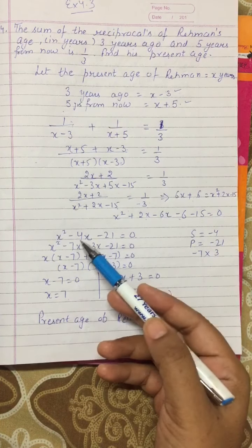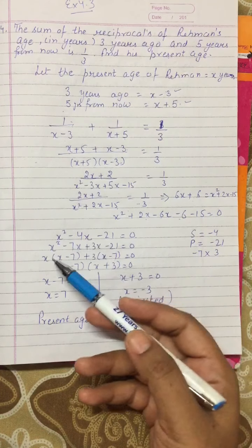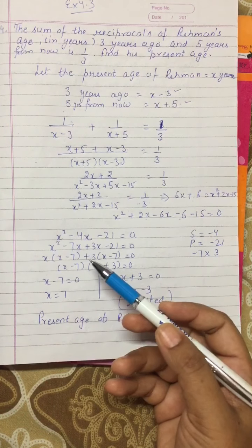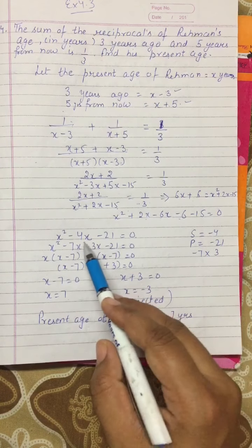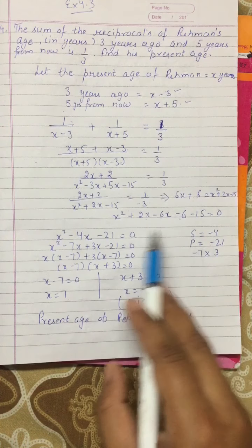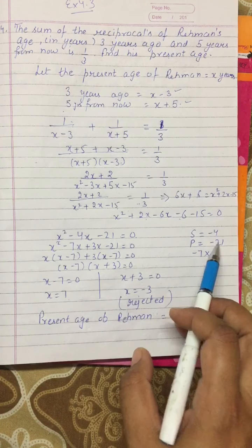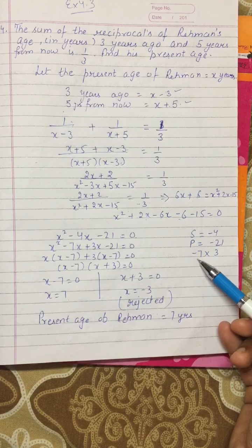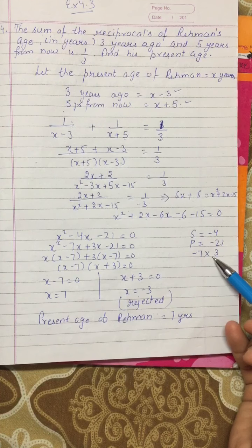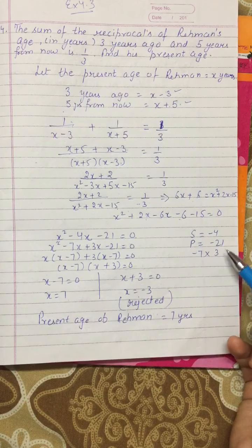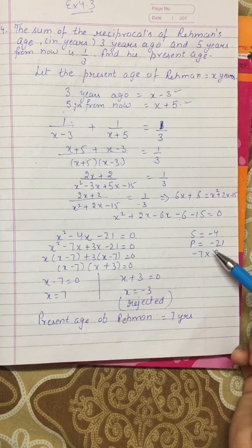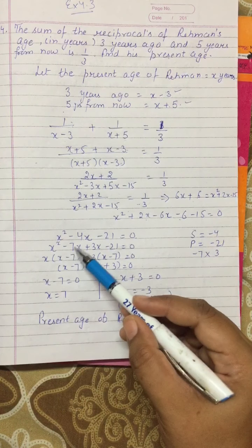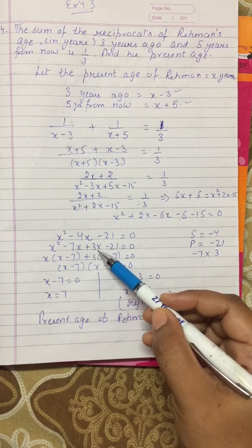The factors were very simple, so I am going to do it with the simpler method, splitting the middle term. So here the sum is minus 4 and the product is minus 21. So the suitable factors will be 7 and 3. Minus 7 and 3 I will take. When you add them, you will get minus 4. When you multiply them, you will get minus 21. So I will split this minus 4x into minus 7x plus 3x.